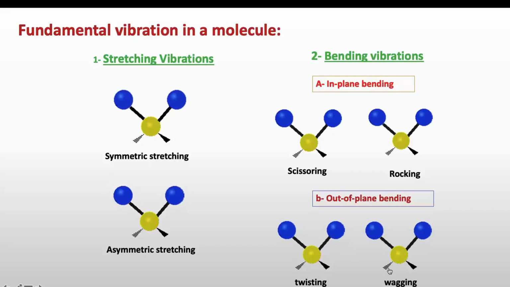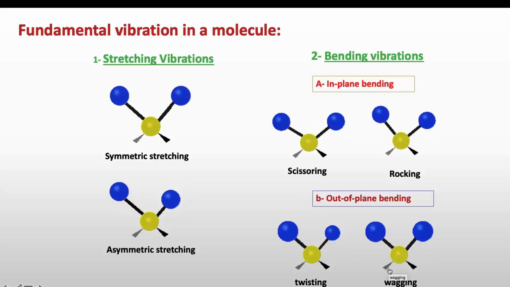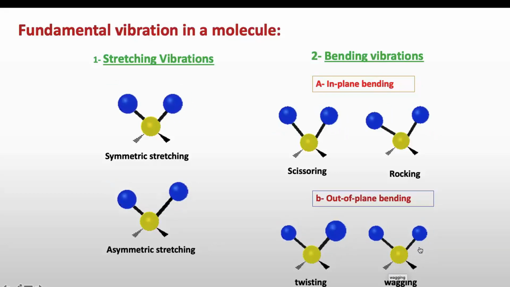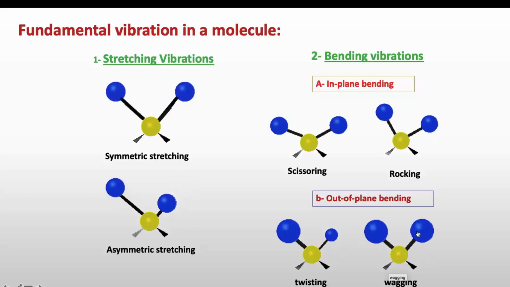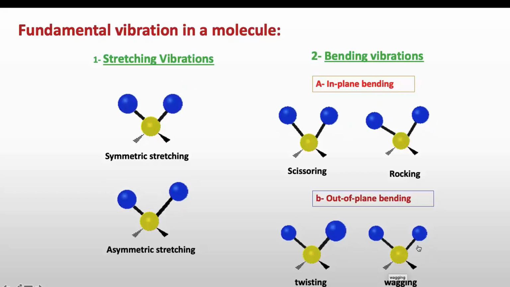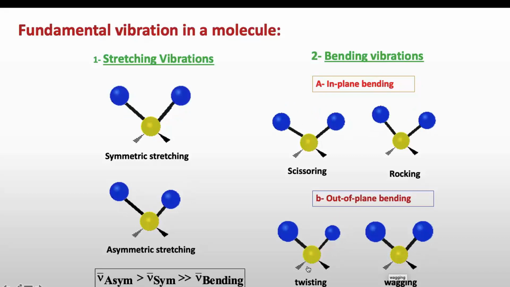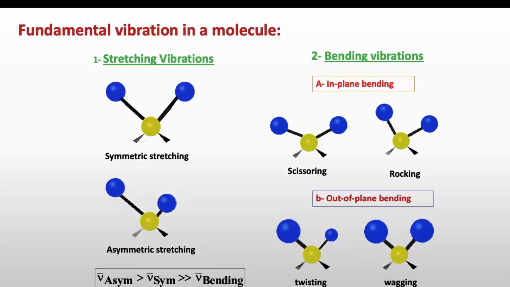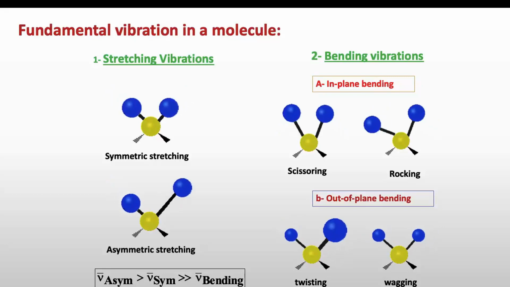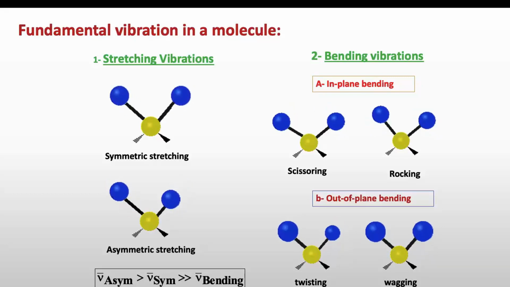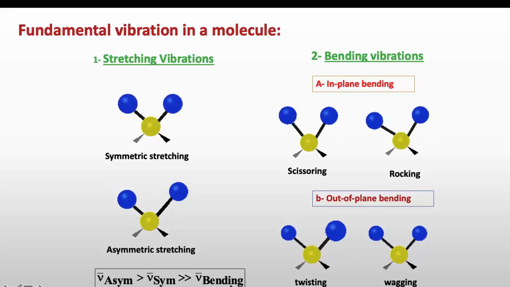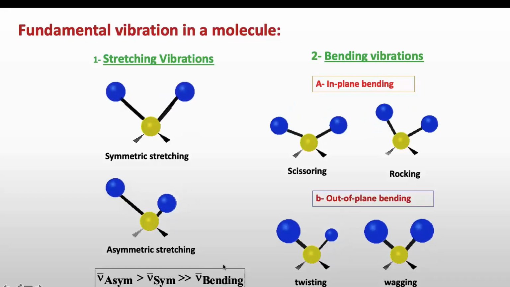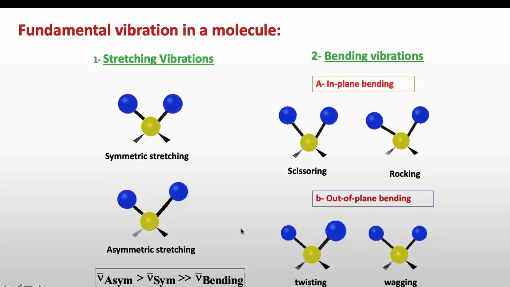And this is wagging, where bonds are out of the plane but in the same direction, meaning both bonds are wagging at the same time. It is important to note that asymmetric vibration requires higher energy than symmetric vibration, and symmetric vibration requires higher energy than bending vibration. So this is the energy order from asymmetric stretching to bending vibration.